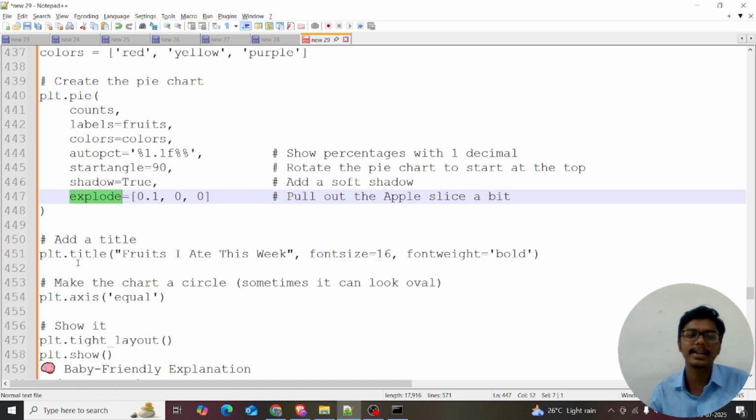So I'm making the title, Fruits. I made this big, giving fontsize equal to 16 and fontweight equal to bold.